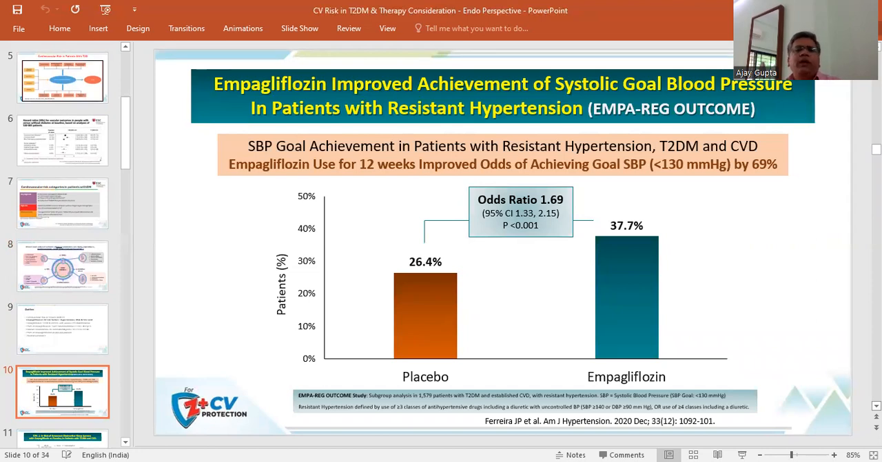So now coming to empagliflozin, it causes improvement in achievement of the systolic goal blood pressure in patients who have persistent hypertension. This slide has been generated from the EMPA-REG outcome, and it has demonstrated that as compared to the placebo, the chances of good BP control are significantly higher in patients who have been treated with empagliflozin. The odds ratio is 1.69, p-value is less than 0.001. So systolic blood pressure goal achievement in the patients of resistant hypertension, type 2 diabetes, and cardiovascular disease, empagliflozin used for 12 weeks is associated with significant reduction of the systolic blood pressure.